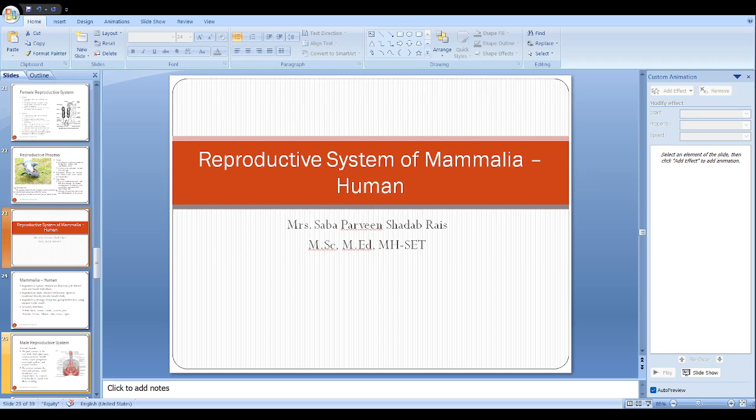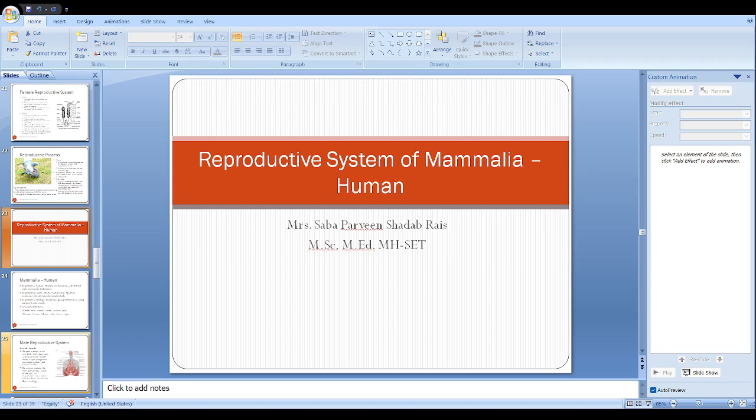Prostate gland, it contributes fluid to the semen and it surrounds the urethra. The next gland is the bulbourethral gland, which secretes the lubrication so that intercourse will be smoother. Then next are the ejaculatory ducts, formed by the union of the vas deferens and the seminal vesicle, and these open into the prostatic urethra, and from there it continues to the penis.